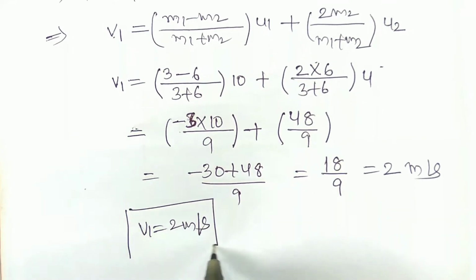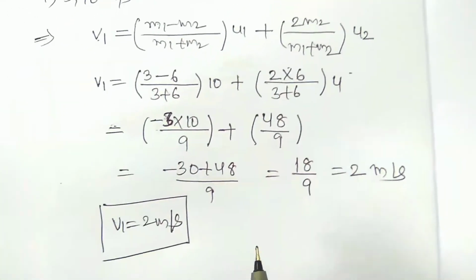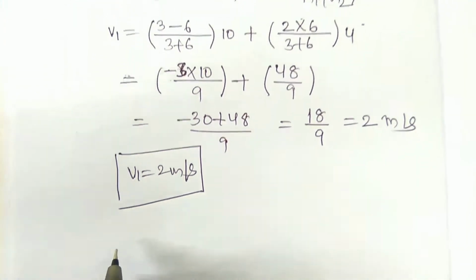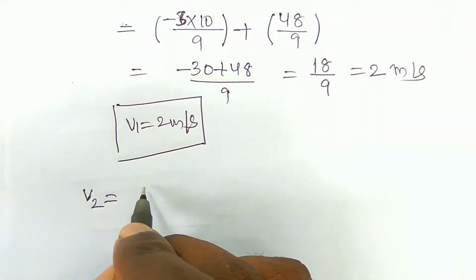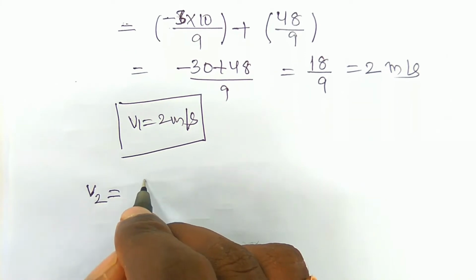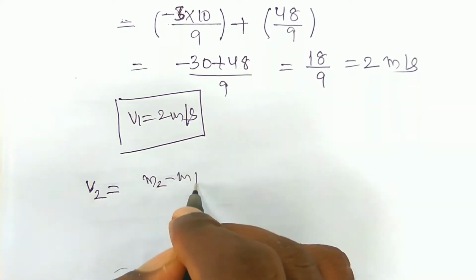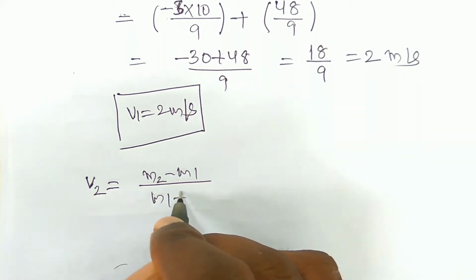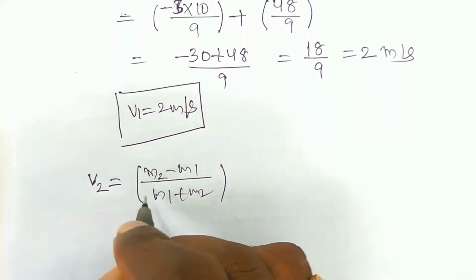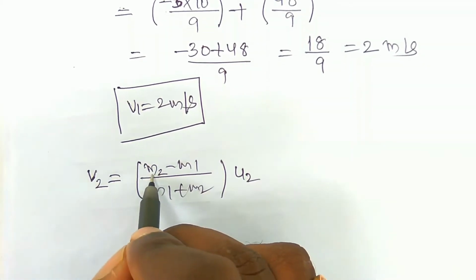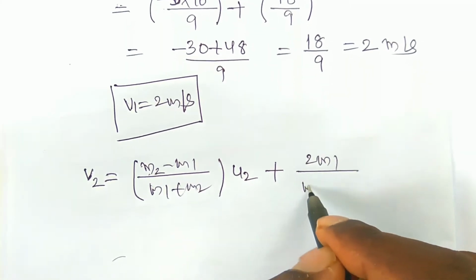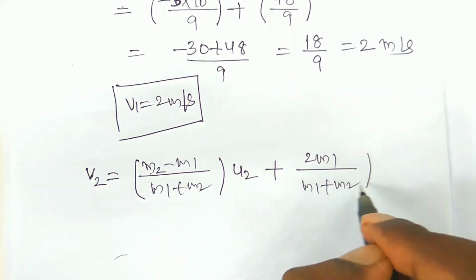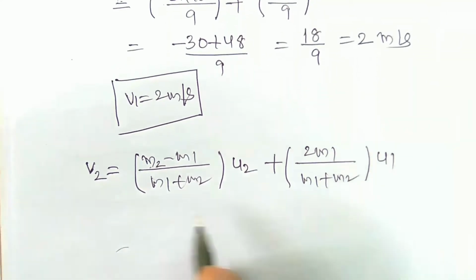Just write v1 is equal to 2 meter per second. And similarly find out the v2 value. What is v2? We have to start with (m2 minus m1) by (m1 plus m2) into u2, and plus 2m1 by (m1 plus m2) into u1.